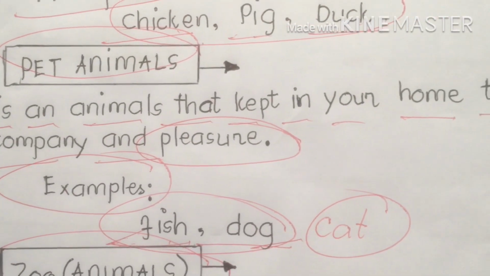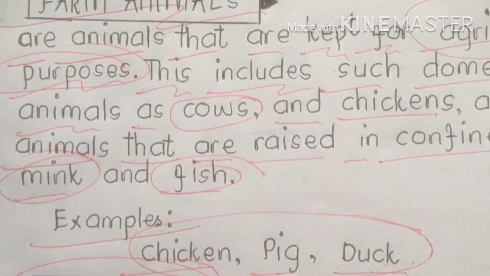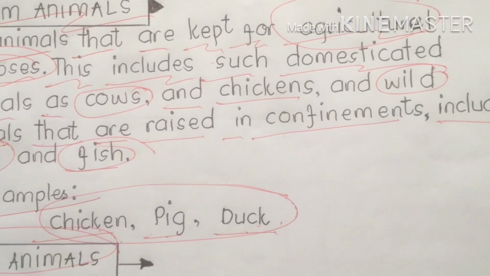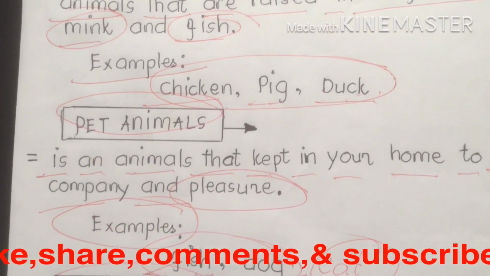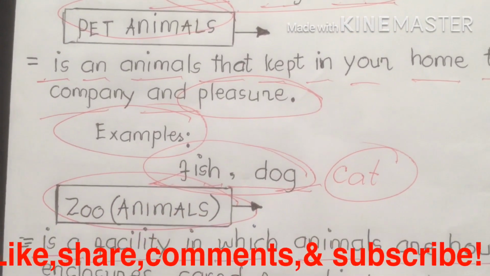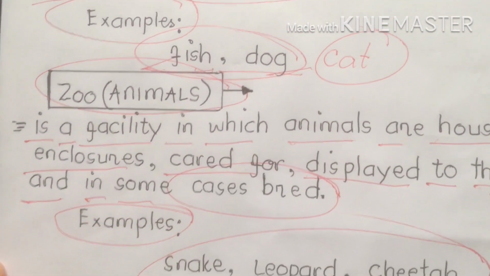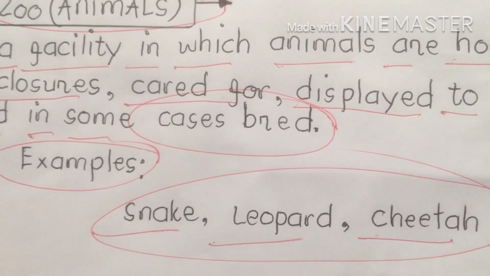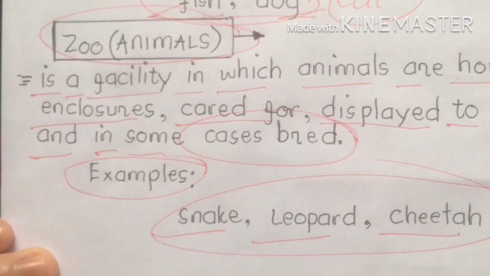But in most cases, we also need zoos to keep them alive and to protect them, because we have the Animal Welfare Act to protect different types of animals. We don't want to harm them. Instead, we love them and adore these types of animals.